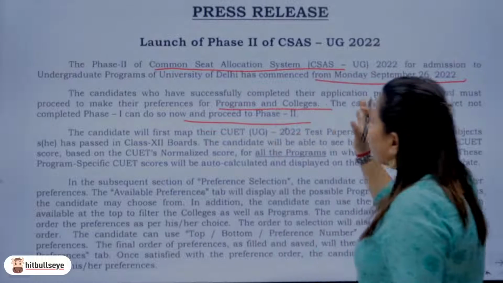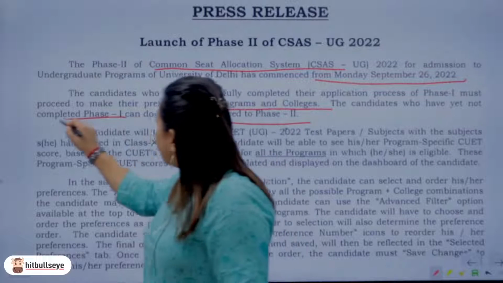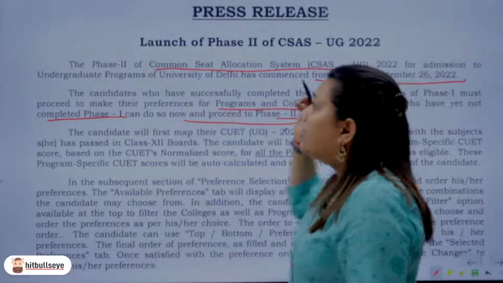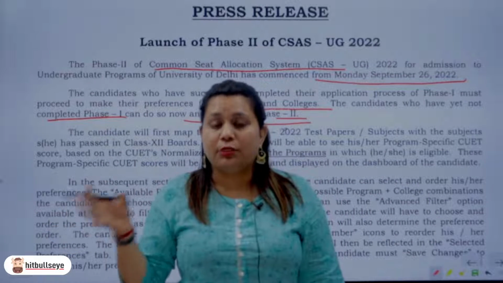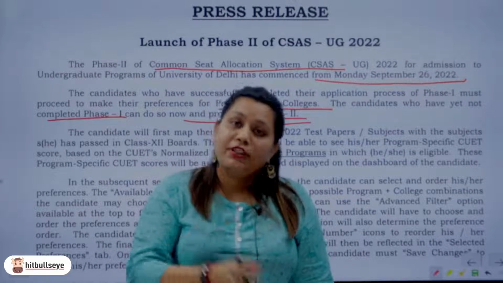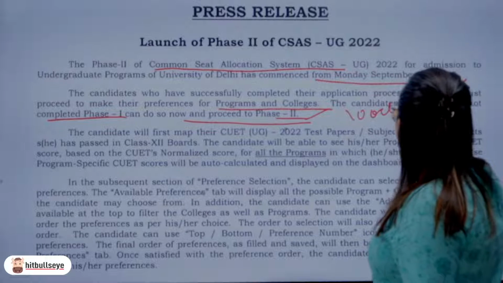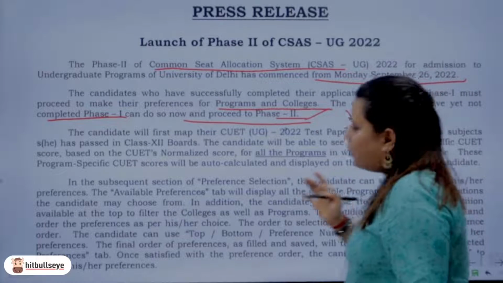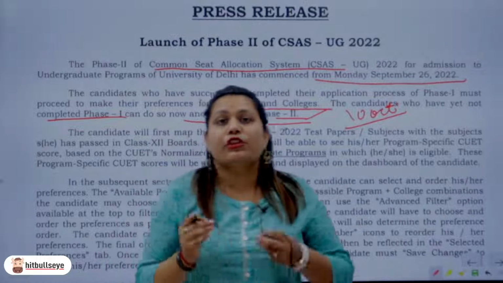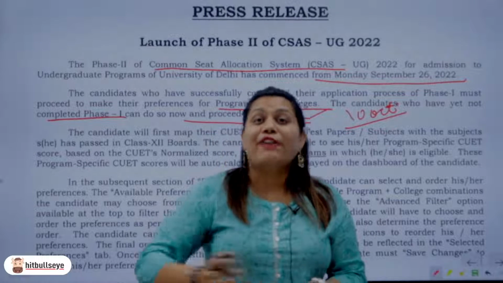So as I was discussing, the press release for phase 2 of CSAS UG 2022. You would have to complete your phase 1 first, and then you can proceed to phase 2. Now the deadline for phase 1 and phase 2, that means completion of the registration as well as the preference filling, will continue till 10th of October. So the deadline for both of them is similar, right? So there is no rush for you to do everything very quickly.